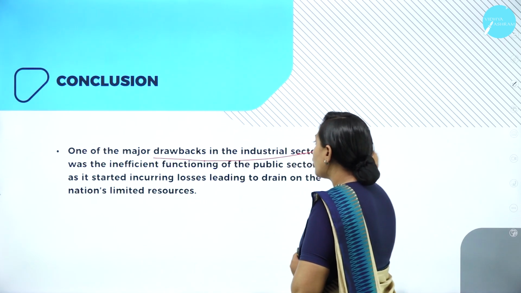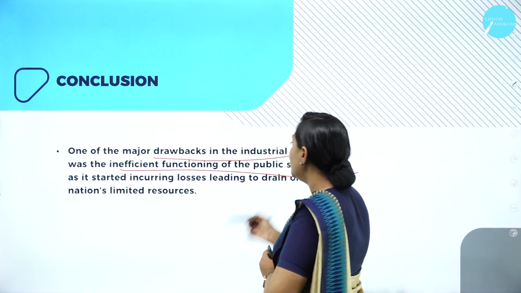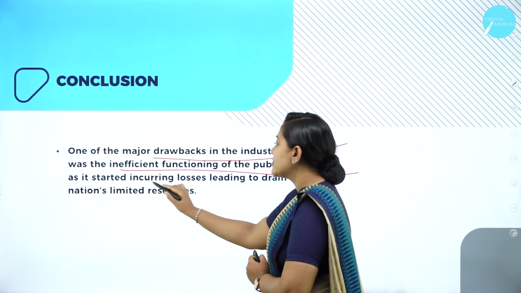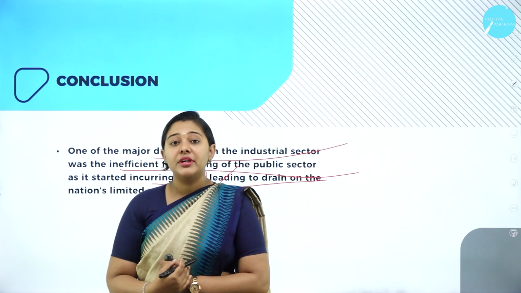One of the major drawbacks in the industrial sector was the inefficient functioning of the public sector, as it started incurring losses, leading to a drain on the nation's limited resources.